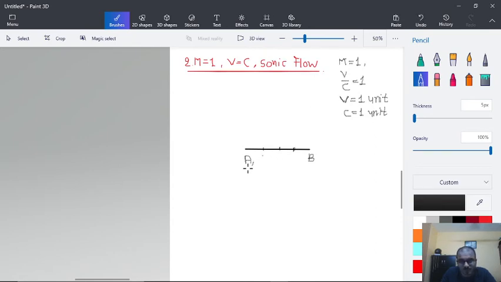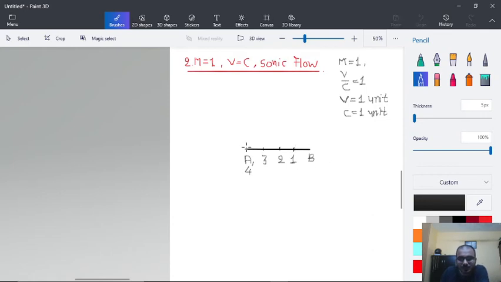So again we will denote this as point number 4, then this will be point number 3, 2, 1. So the distance from 4 to B is a total of 4 units, and 4 to 3 will be 1 unit, 3 to 2 will be 1 unit, 2 to 1 will be 1 unit, and 1 to B will also be 1 unit.